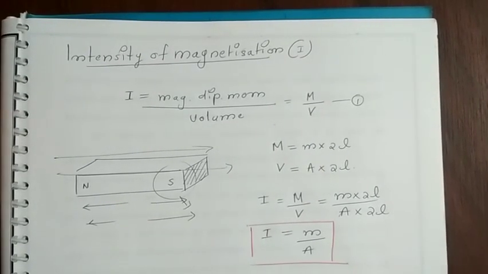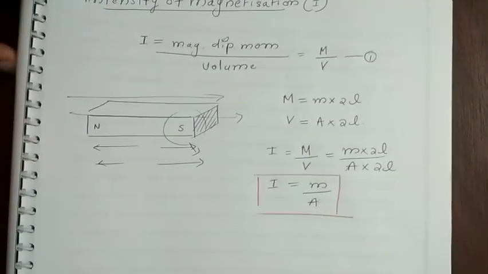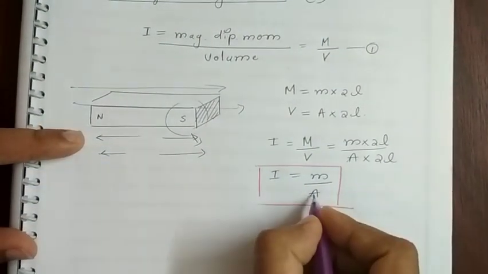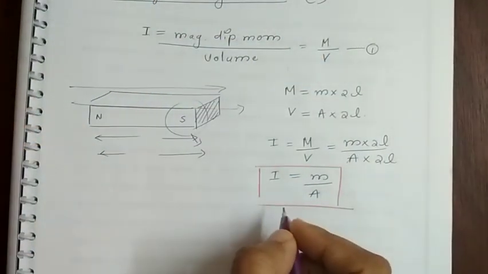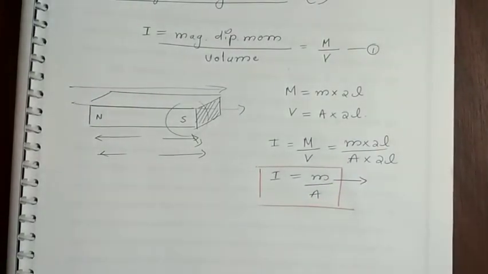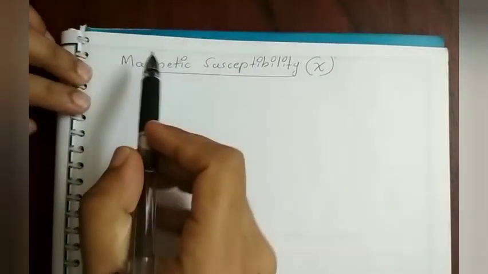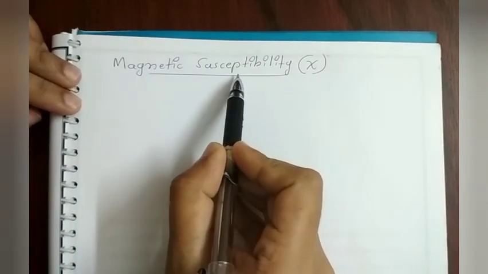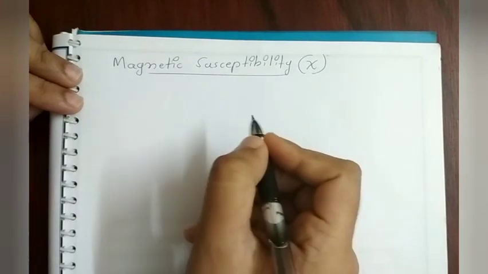where this small m represents the pole strength of that particular magnet which is produced, and A is the area of cross section. Therefore intensity of magnetization can also be defined as the magnetic pole strength per unit area of the magnet. So one of the last terms that we are going to discuss is the magnetic susceptibility, which is represented by chi. So magnetic susceptibility of a material gives the information of how easily that material can be converted